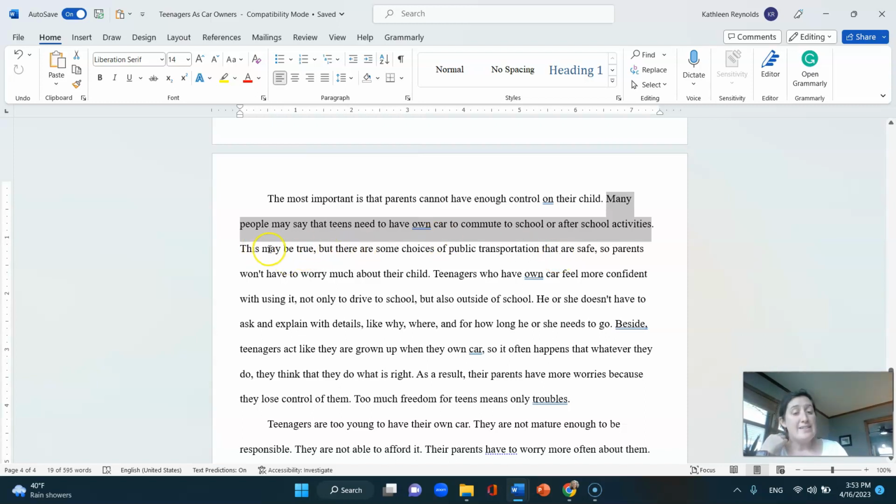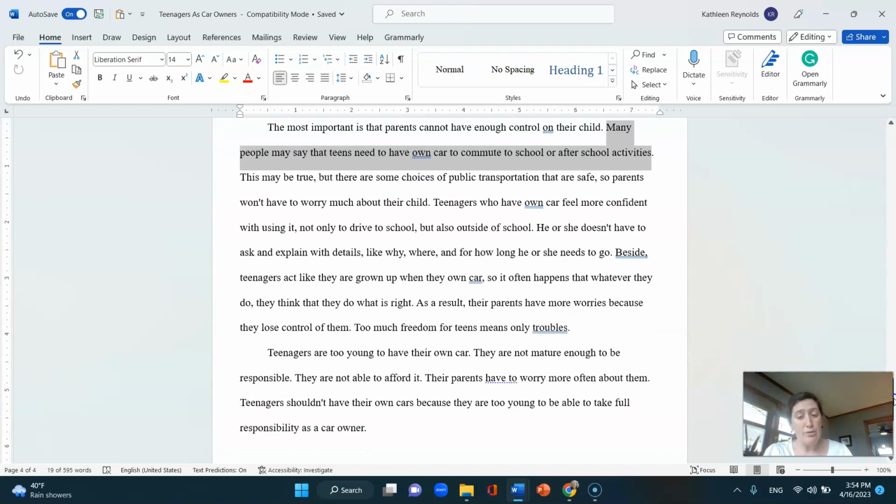So this tells that the writer does not agree with the opposing point of view. The rest of the paragraph is supporting the writer's point of view. Only this one sentence that I'm kind of highlighting here mentions the other point of view. The rest of the paragraph is about the writer's original point of view. That is the correct way to prepare a counter argument. So you can do this also in your essay. Okay? Finally, we have a concluding paragraph that summarizes all the points and the argument that the person made.